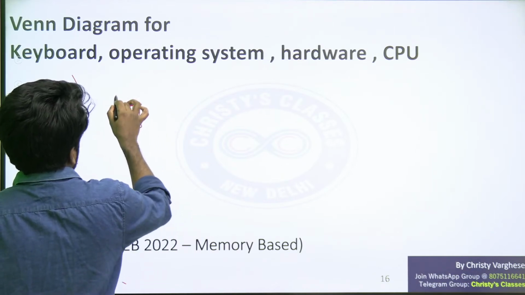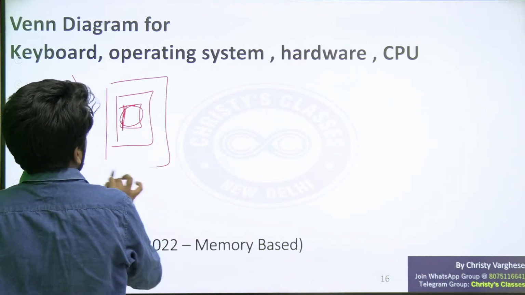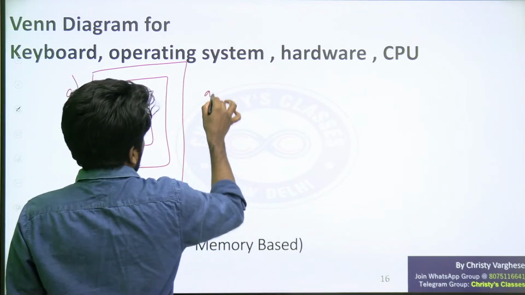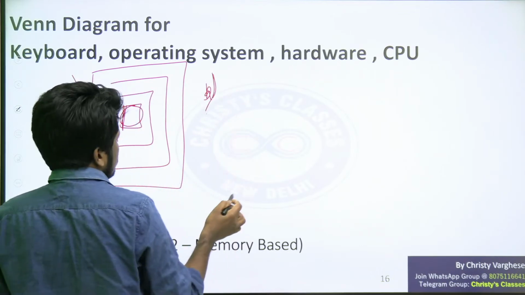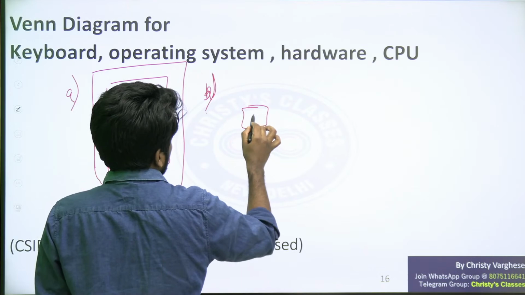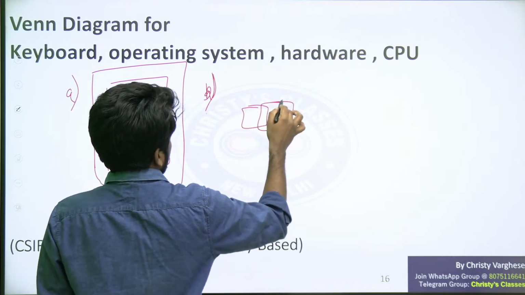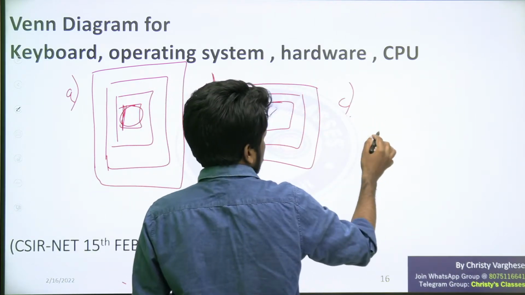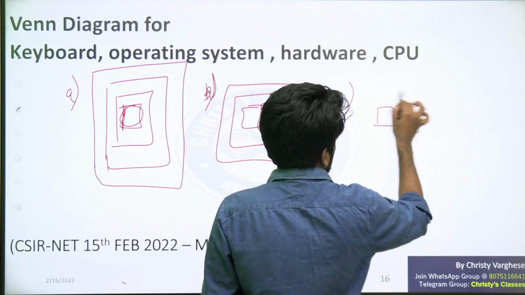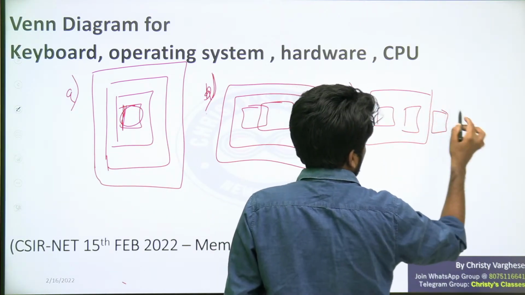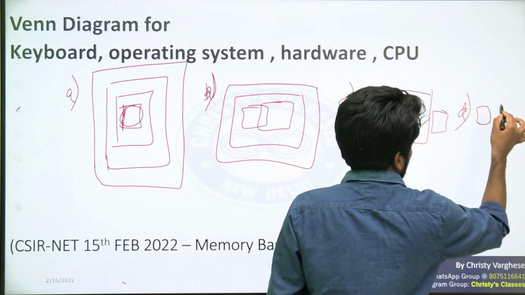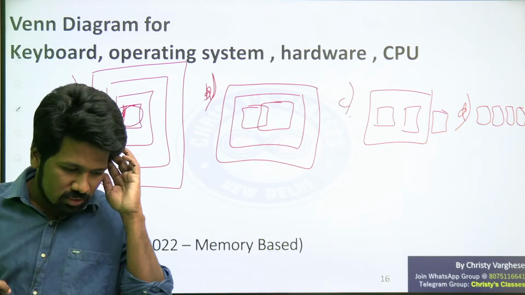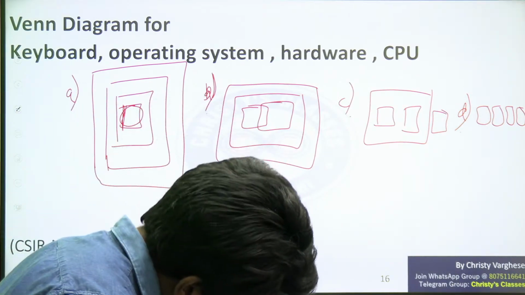From the inputs of students, they told that you are getting rectangles, not circles. That does not change anything. A rectangular shape is still a Venn diagram itself. Something like this, let us think. Yeah, let these 4 be the answer options. In these 4, 1 correct option is definitely there.